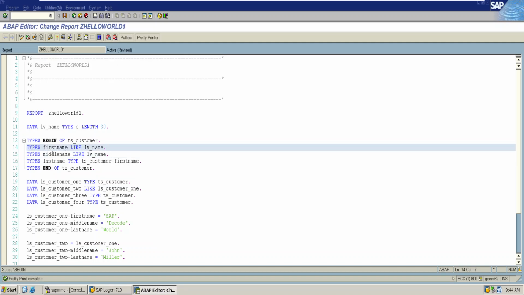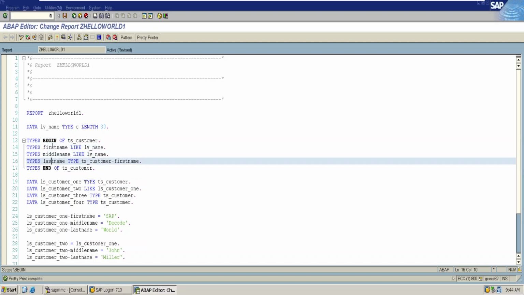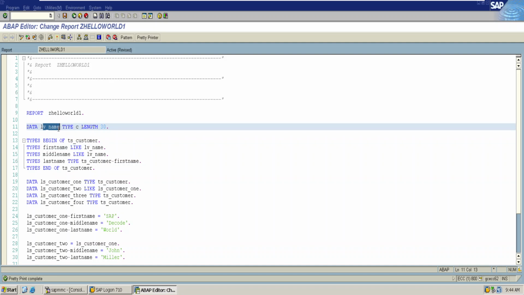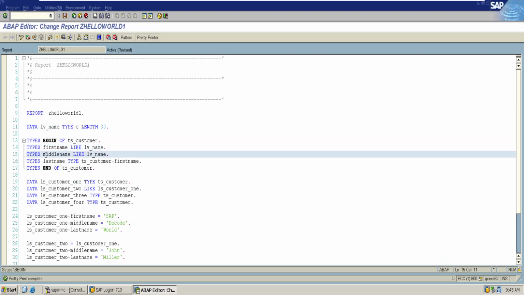Here we are making the machine understand that, okay, let us create a structure of ls underscore customer which has the attributes first name, middle name and last name. My first name will have the same properties as the variable lv name. LV name has a property of character 30. Let us copy those properties and put them in my attribute ls first name, the same way.